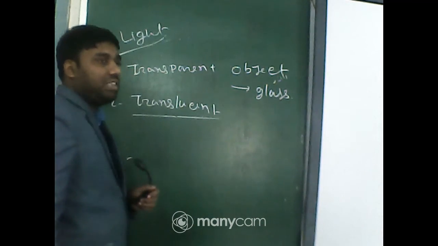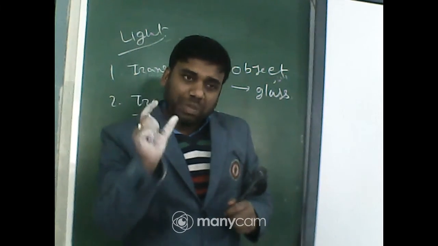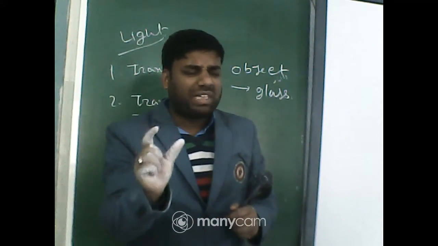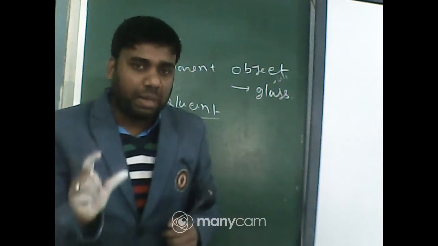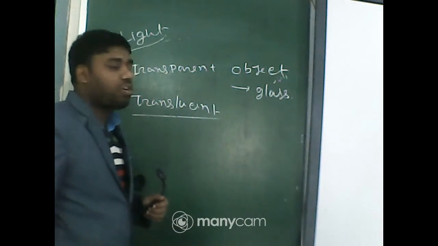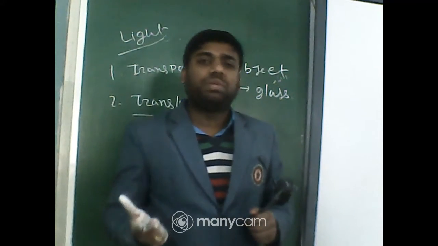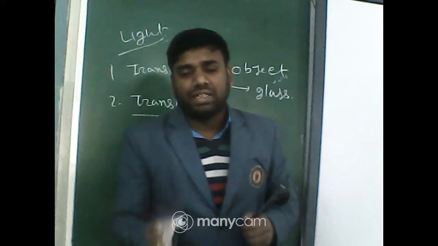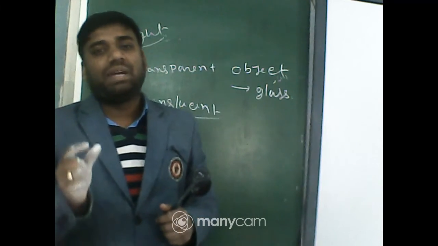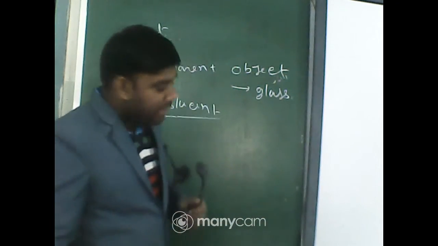Translucent object. What does it mean? Translucent object means light can pass through this medium partially, not completely. That type of object is called a translucent object. What is a translucent object or translucent medium? Any medium or object through which light can pass partially is called a translucent medium or object. Example, butter paper.